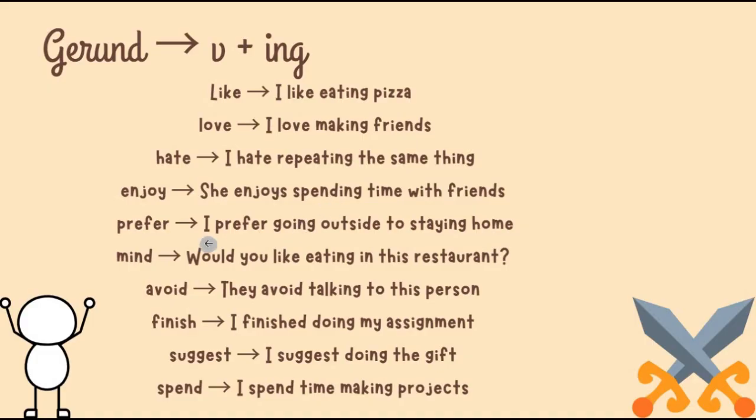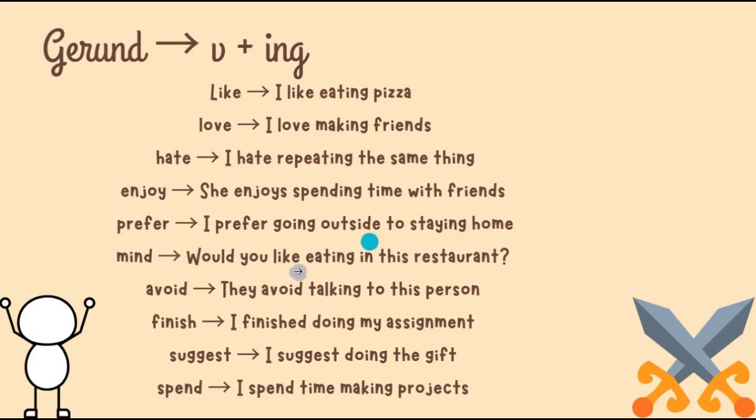Here we have a trick. Here, I prefer going outside. Like, I love to go outside more than staying home. To say that, we add to and then the verb that we like less than the one we prefer. Okay, I prefer going outside, this is what I love most, and then the verb that I don't prefer. We should add to between them to connect the two verbs, or the two actions. I prefer going outside to staying home. That means that I love going outside more than staying home.